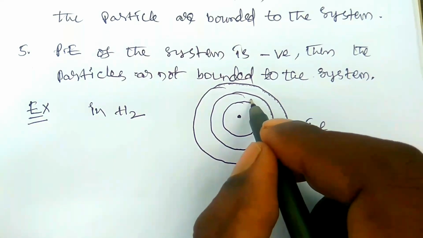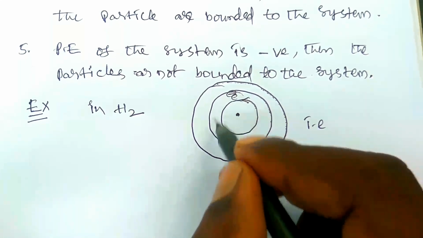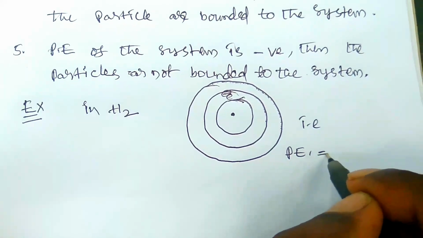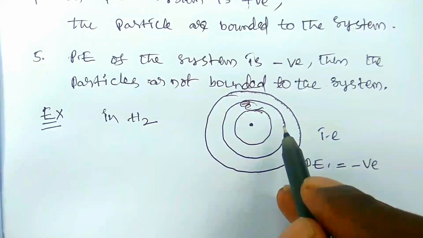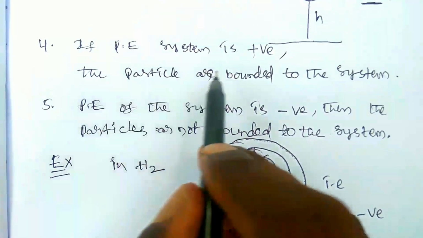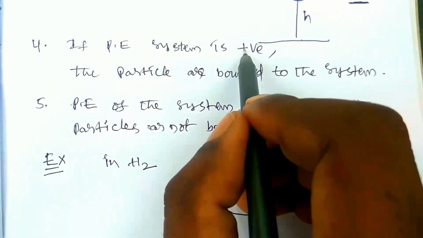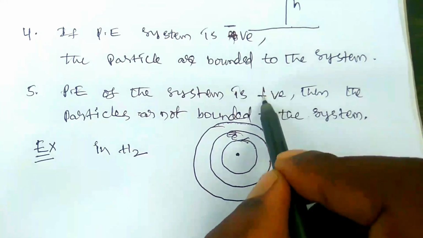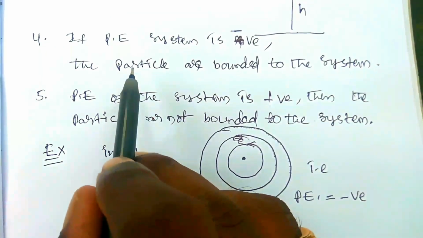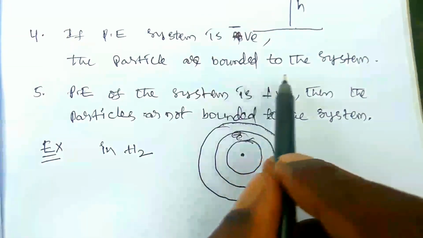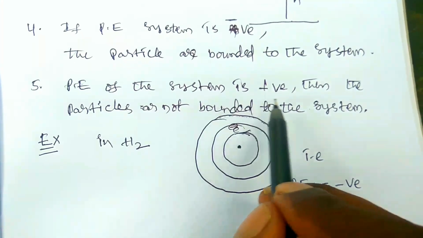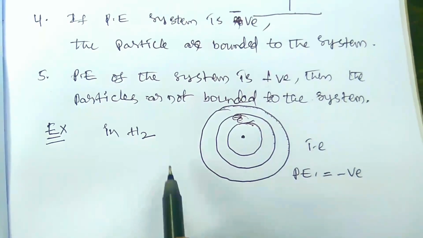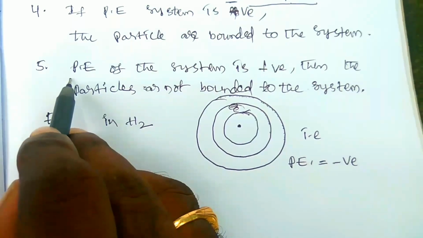So here an electron is moving around the nucleus, and the potential energy is negative, because the electron will not be separated from the system. So here you have to remember: if the potential energy of the system is negative, the particles are bounded to the system. If the potential energy of the system is positive, then the particles are not bounded to the system, right? And one more example here.